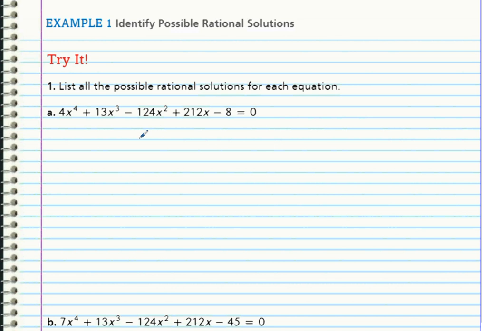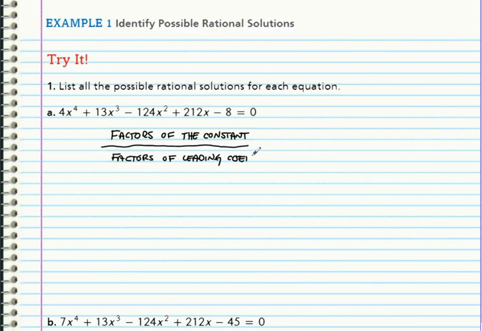So what I look for is the factors of the constant over factors of the leading coefficient.